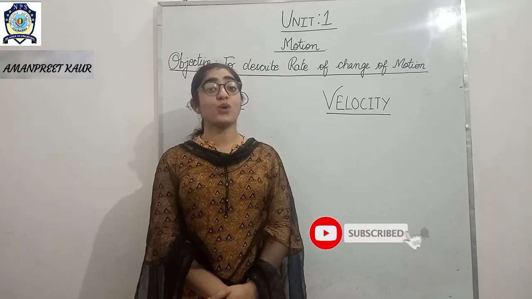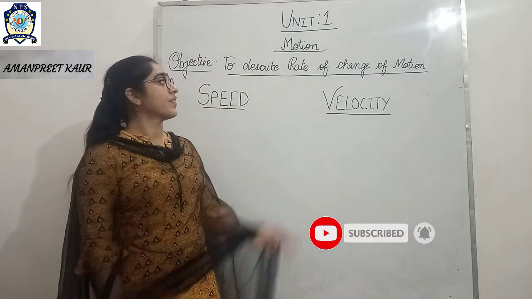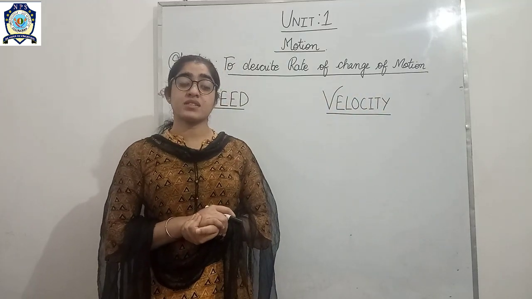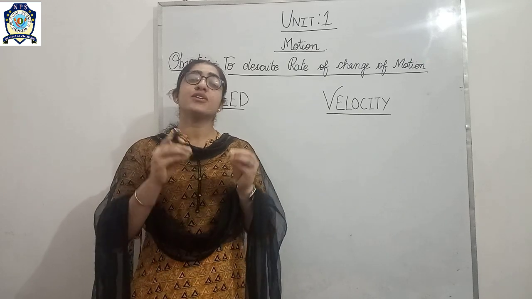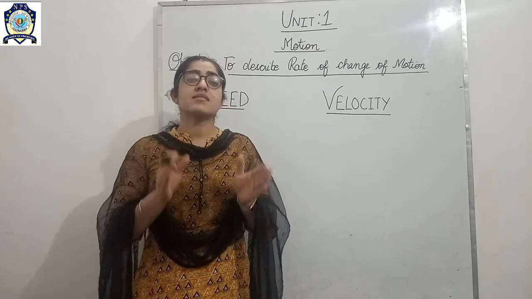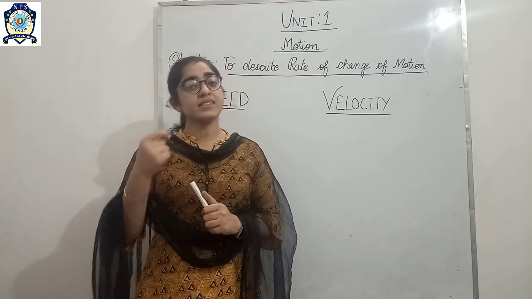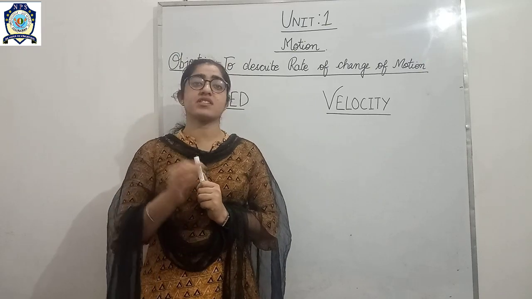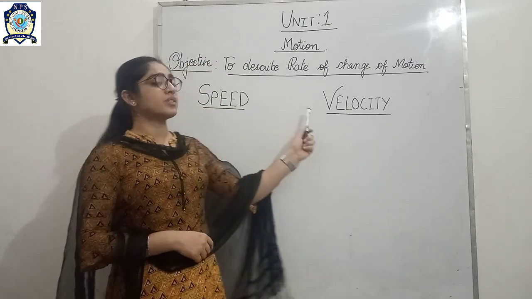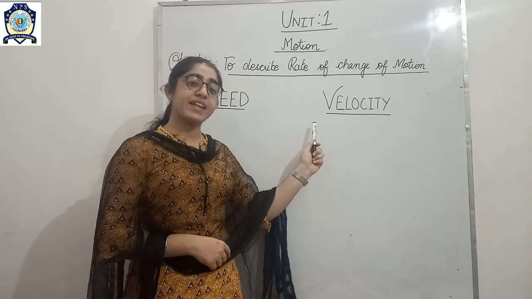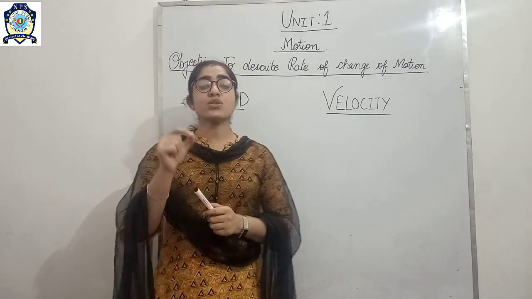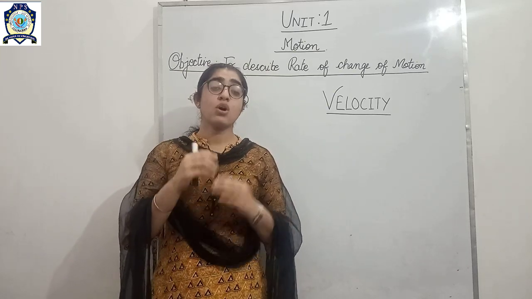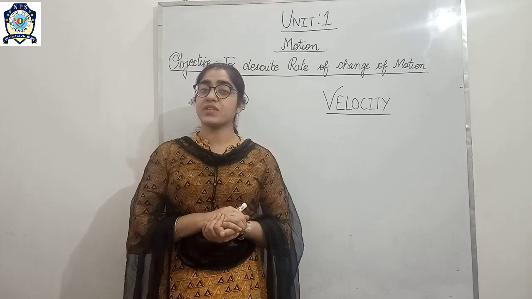Everyone, today we are going to start with a new topic, which is the rate of change of motion. As you know, in the universe all objects are not moving equally. Equally means some are moving fast while others are moving slow. So to judge the rate of motion in physics we use these two terms: one is speed and the next one is velocity. These two terms give us an idea of how much faster or how much slower an object moves.